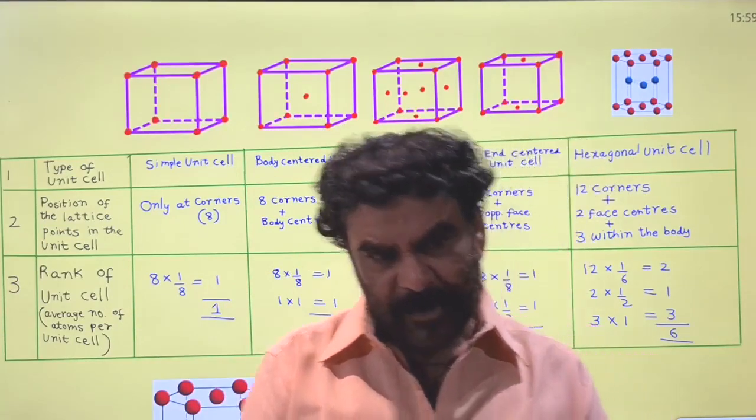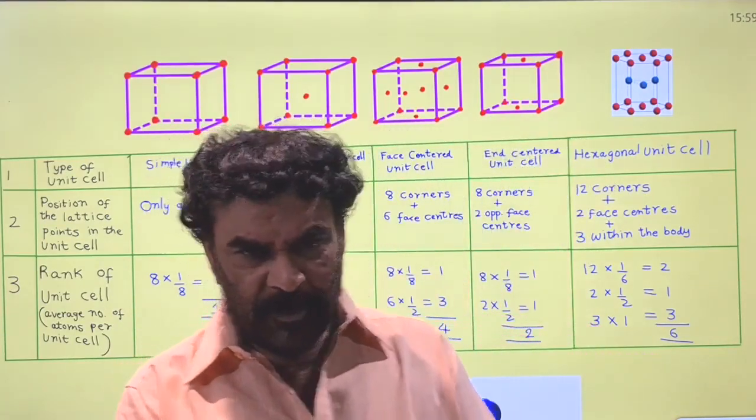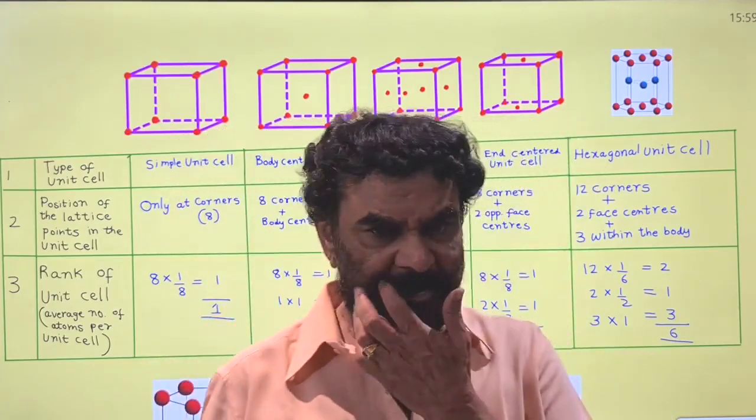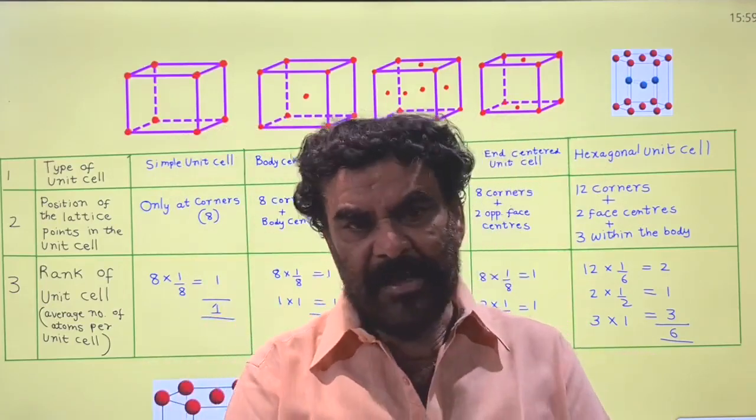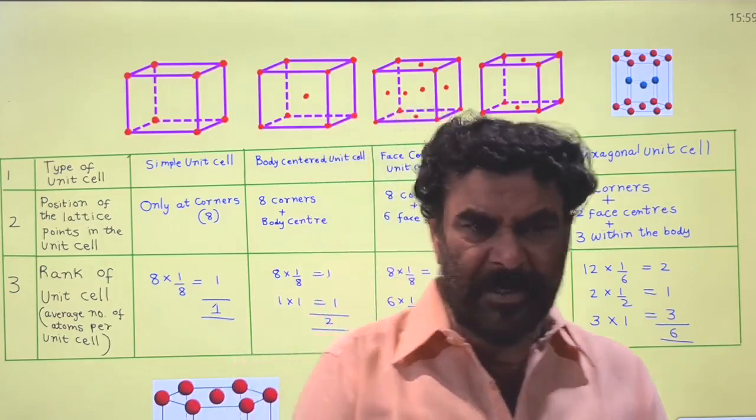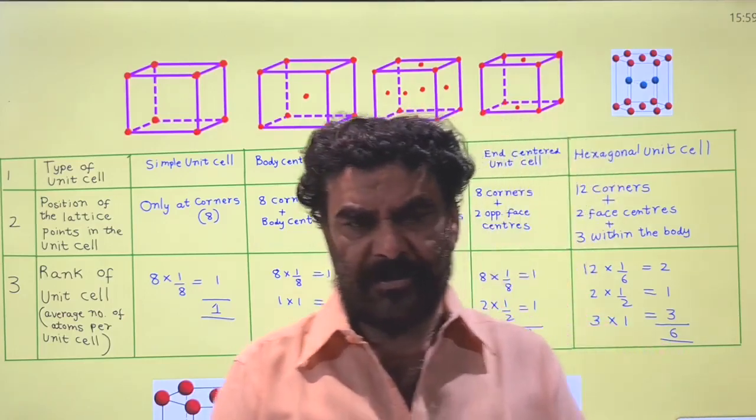We know about the unit cells. There are 14 types of unit cells, which are known as the Bravais unit cells or crystal structures.